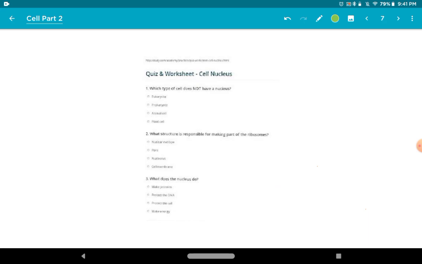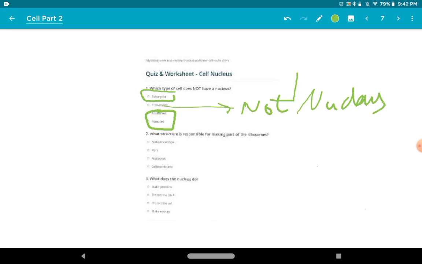So now we will do questions based on nucleus. Which type of cell does not have a nucleus? इनमें से कौन से टाइप के सेल के पास न्यूक्लियस नहीं होता? Animal cell and plant cell, leave that. Eukaryotic cells have a well-defined nucleus. Only prokaryotic cells have a not defined nucleus. वो डिफाइंड न्यूक्लियस नहीं होता है, पूरी तरह से न्यूक्लियस नहीं होता है. सो आंसर बी इज करेक्ट हियर.